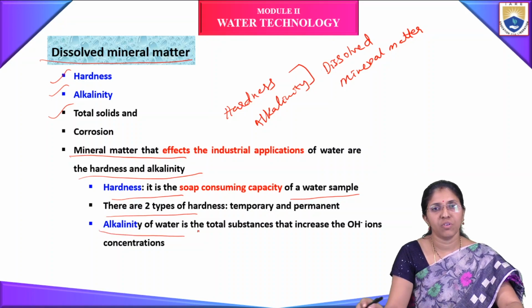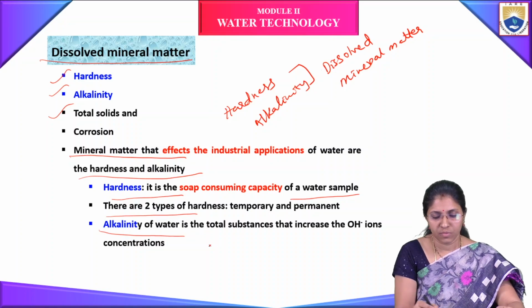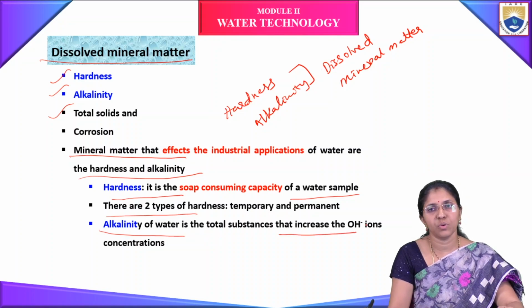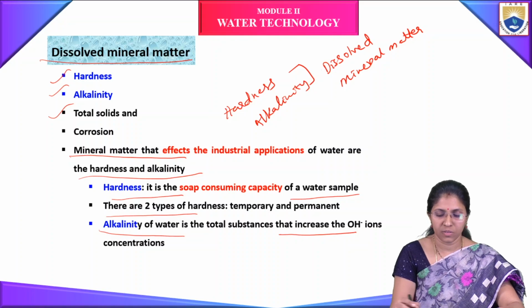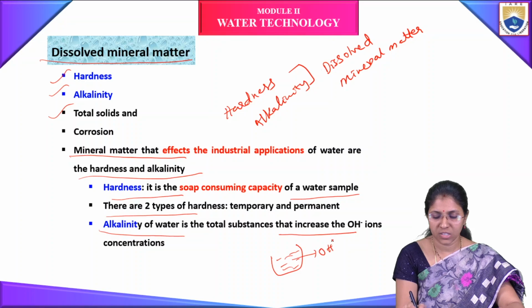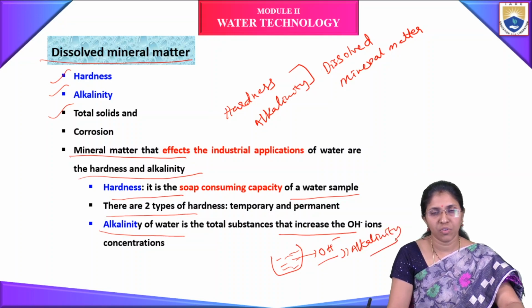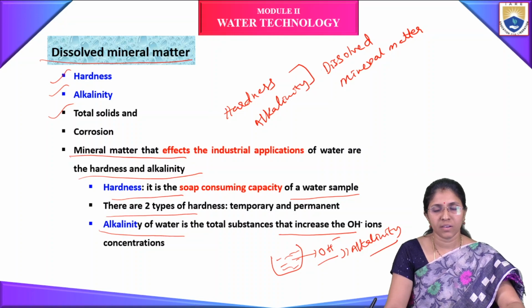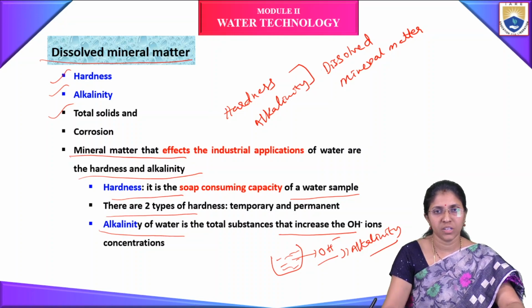Alkalinity of water is due to the increase of OH minus ions in the water. If water has a high amount of OH minus ions, the alkalinity will increase. Hardness is the soap consuming capacity of a water sample. Both are due to the presence of dissolved mineral matter.